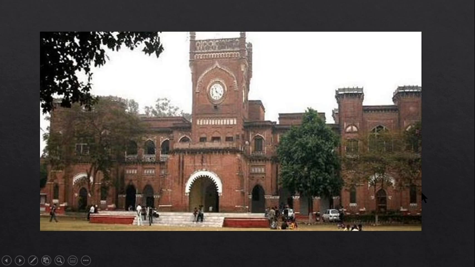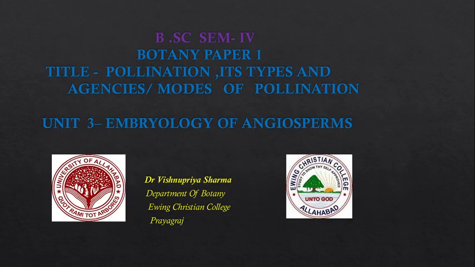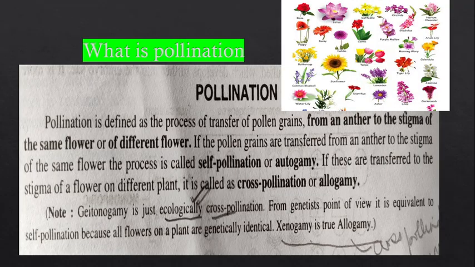Hello friends, in today's video lecture we will be discussing a topic from unit 3, that is embryology of the angiosperm, and the topic is pollination, its types and agencies or modes of pollination, right? So this is a topic from the embryology portion of the angiosperm, and we will be discussing pollination, different types of pollination and different modes of pollination, or you can say the agencies which bring out the process of pollination, right?